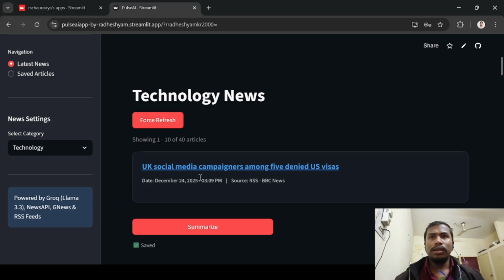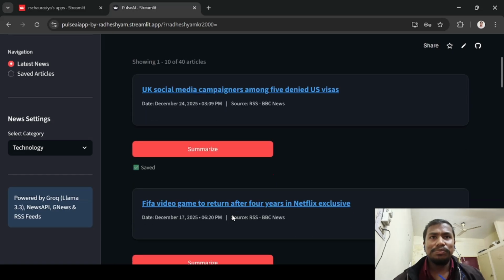And you can see here the release date of the news, December 24, 2025, 3:09 p.m. The news which are released first are shown here, which means it shows the latest news.